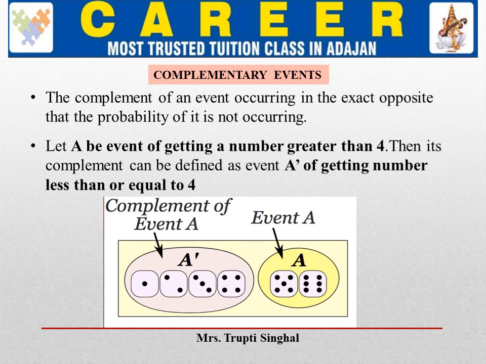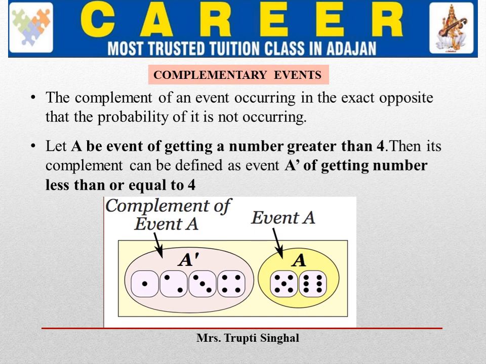What are the favorable outcomes for A dash? For A dash, there are 4 favorable outcomes: 1, 2, 3 and 4, because the number is less than or equal to 4. The total number of outcomes is 6.